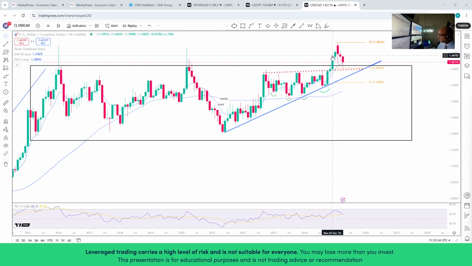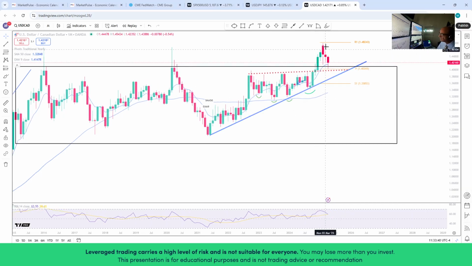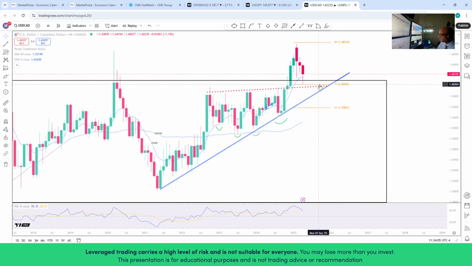And then we had the tariff announcements on Canada, and we saw price action rising further. However, following the agreements between US, Canada, and Mexico, we had a bearish candle and price dropped back. As we can see now, we're finding support above the resistance level, which was previously broken and now has become a support level. That's the situation on the monthly chart. And the support level here is very close, or almost the same level, near the pivot point of 1.4026. This is the annual pivot point.